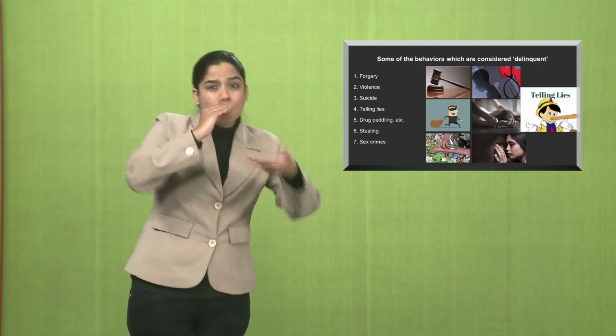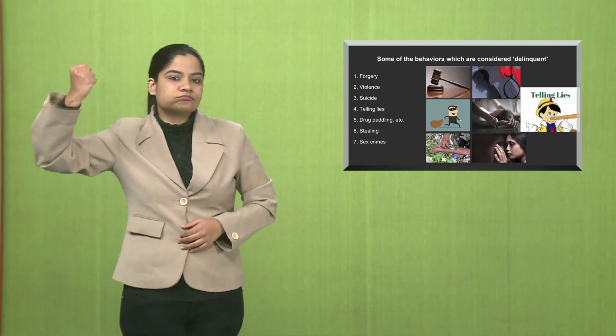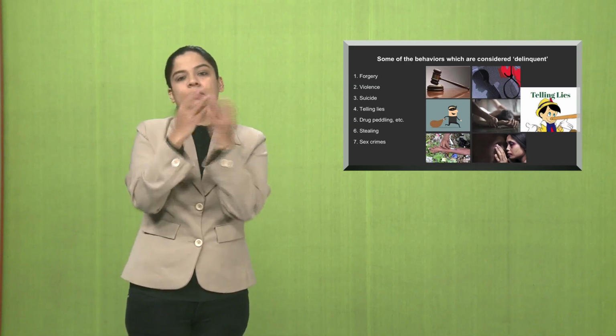Violence against them, suicide, sex crimes like rape, all these things come under delinquent behaviors.